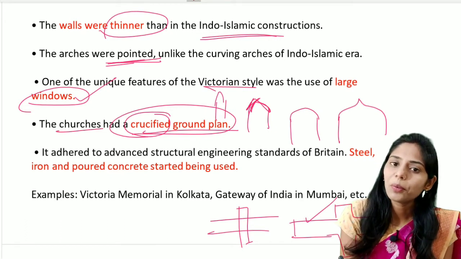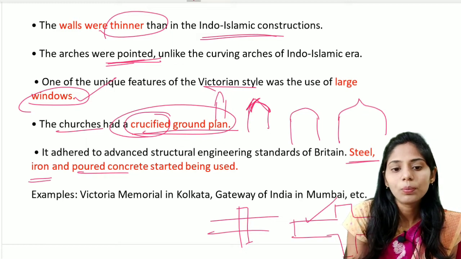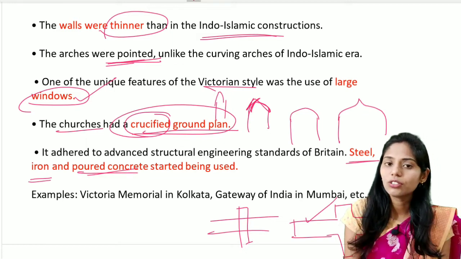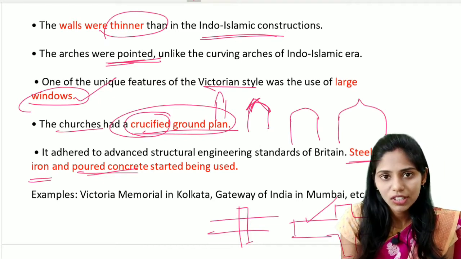And the next important point is they started using steel, iron and also poured concrete, mainly for the construction of buildings. So this is one of the important key features as well.